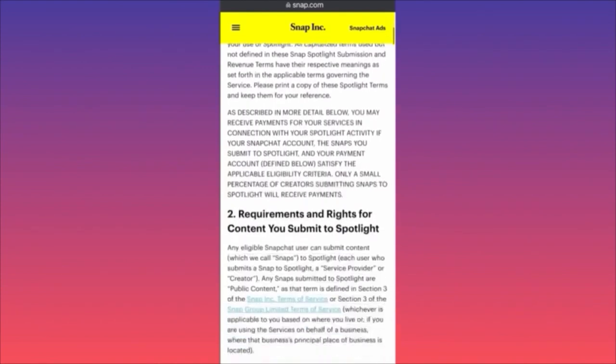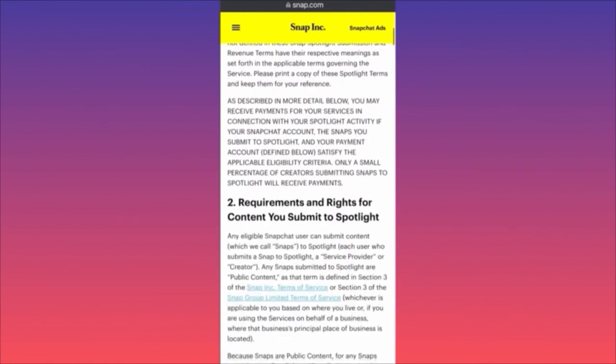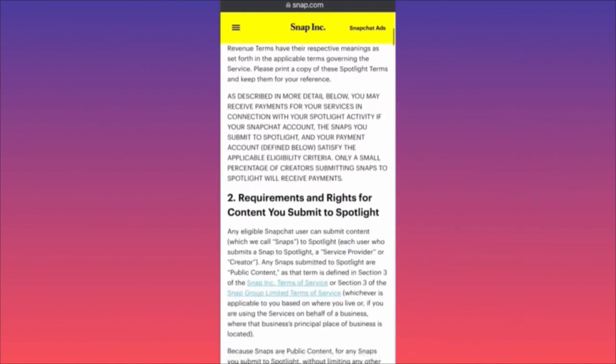Okay, as described in more detail below, you may receive payments for your services in connection with your Spotlight activity if your Snapchat account, the snaps you submit to Spotlight, and your payment accounts defined below satisfy the eligibility criteria. Only a small percentage of creators submitting snaps to Spotlight will receive payments. Guys, things are getting serious over here.